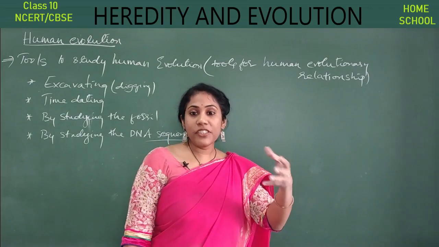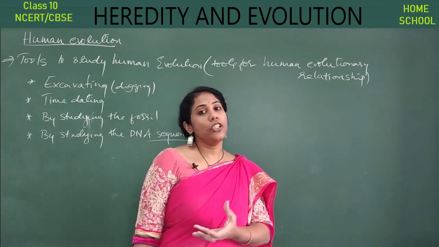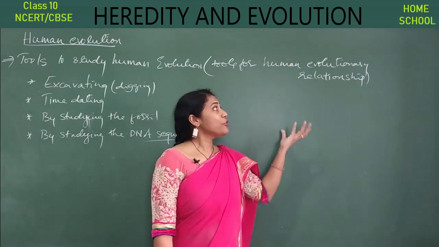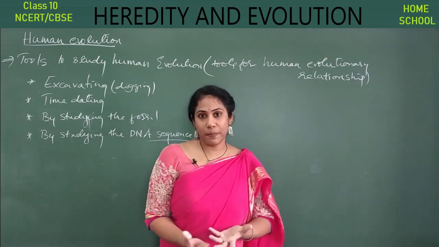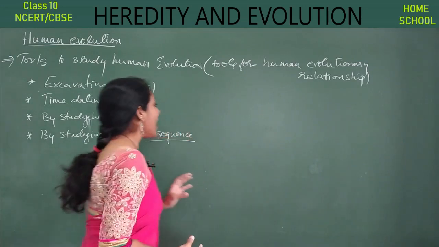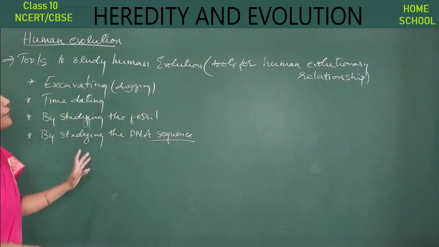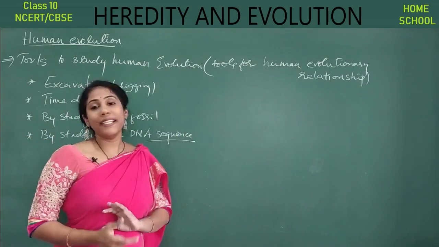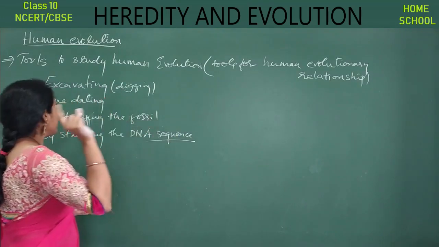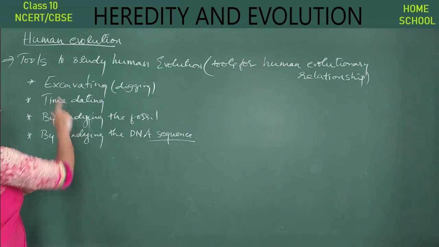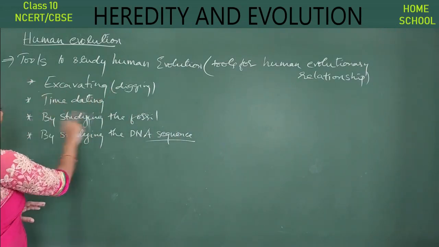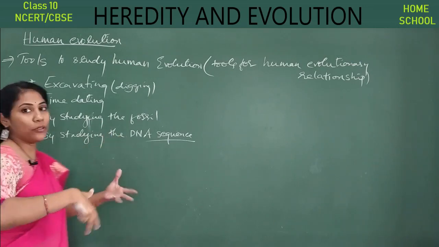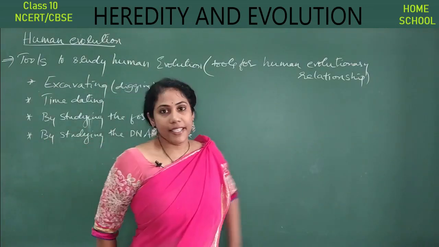By knowing the genetic information of a particular organism, you can understand the evolutionary relationship between different species. Okay, so these are the four tools we use to study human evolution. Just try to remember them: excavating, time dating, studying the fossils, and studying the DNA sequence.